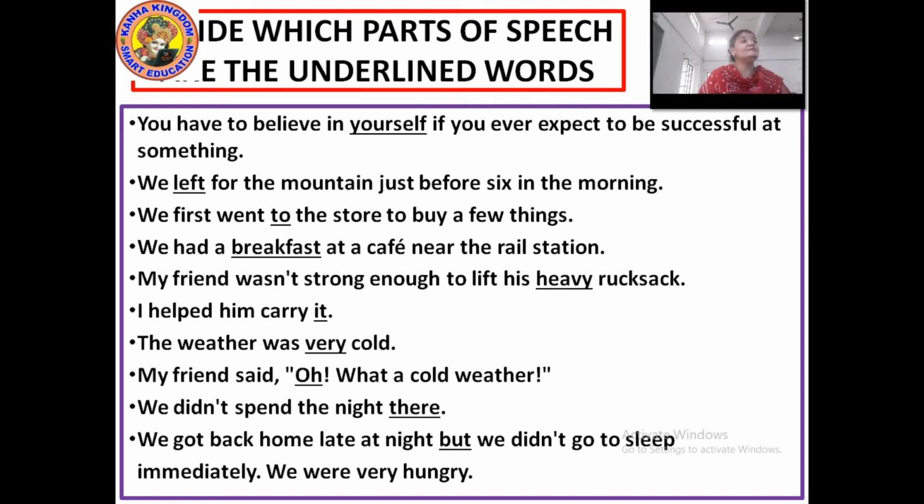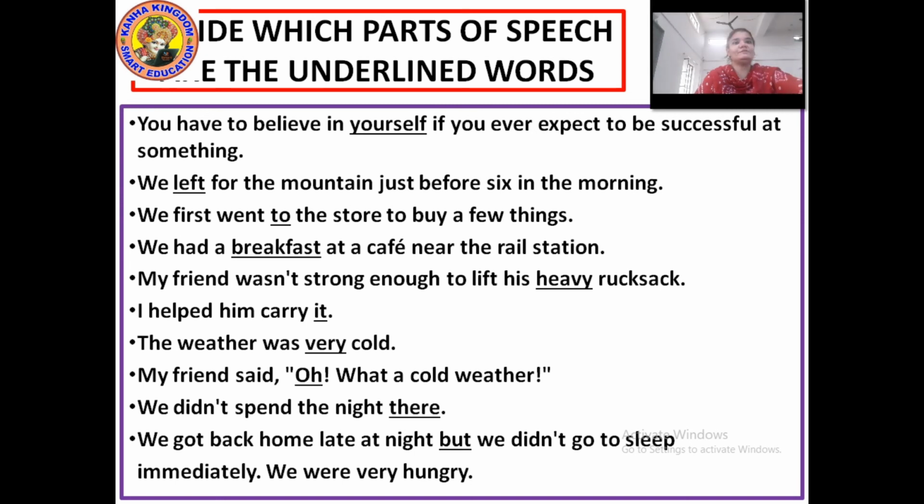We didn't spend the night there, determiner. Okay. Possessive, showing place, you can say. We got back home late at night, but we didn't go to sleep immediately. We were very hungry.